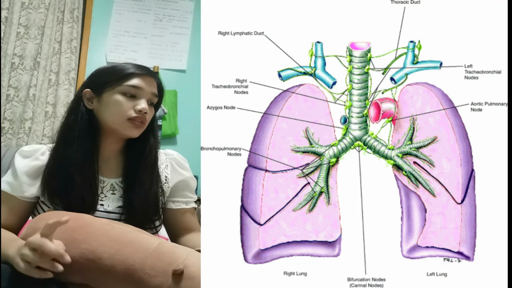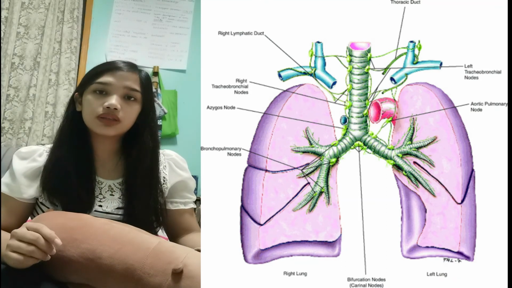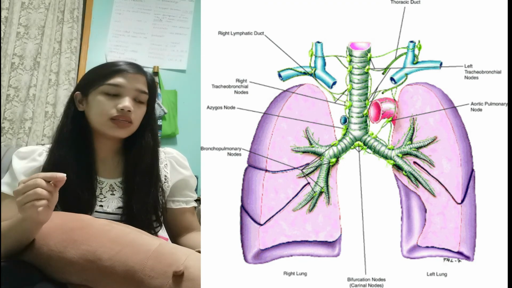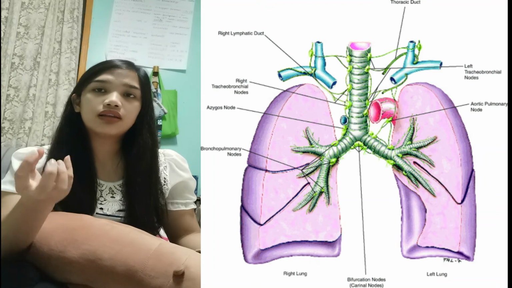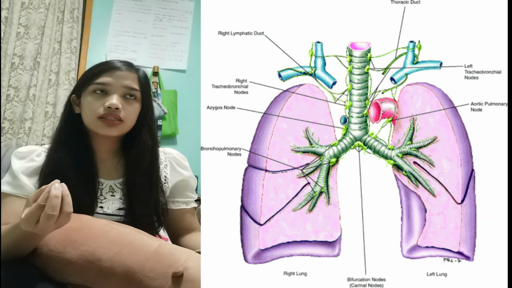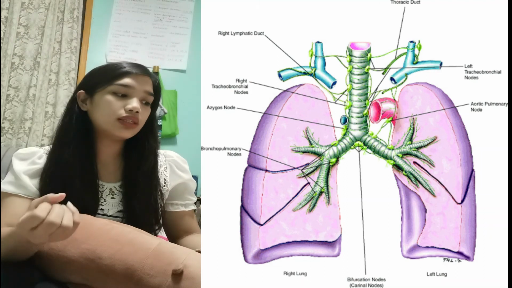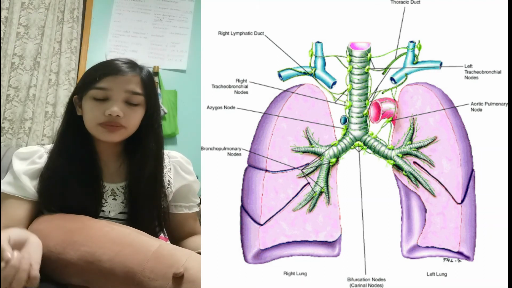But because of this increase in protein content, these proteins and fibrins, say if the lungs accumulate pleural fluid due to a disease process, it will